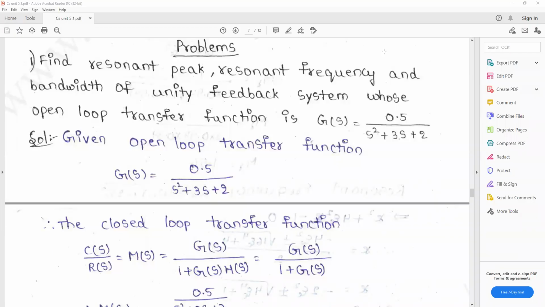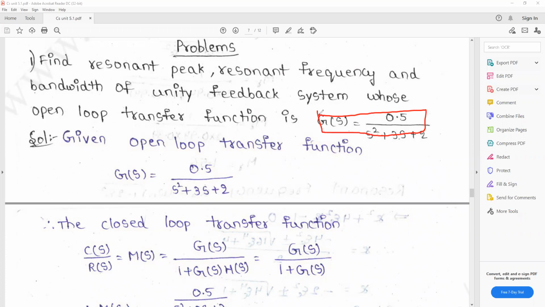Good morning to everyone. Today we are discussing problems in frequency response analysis, the frequency domain. Find the resonant peak, resonant frequency and bandwidth of a unity feedback system whose open loop transfer function is G(s) = 0.5 / (s² + 3s + 2).